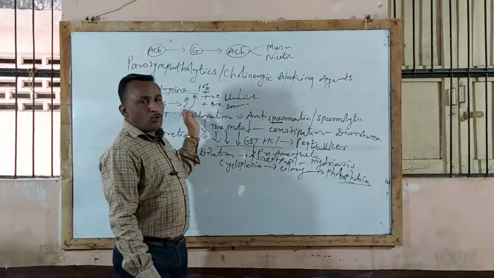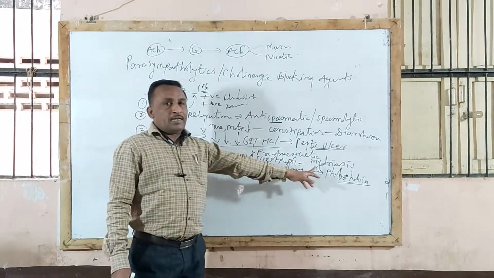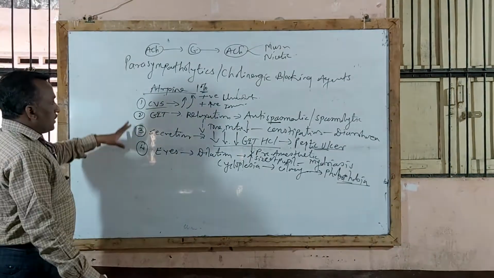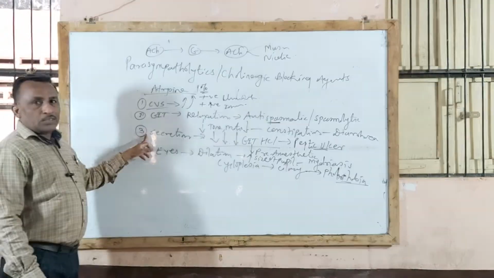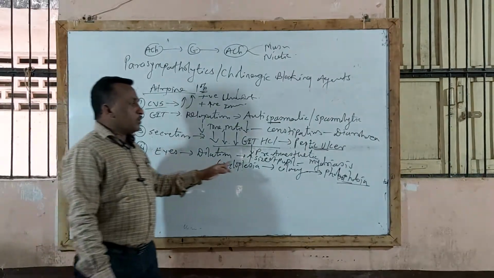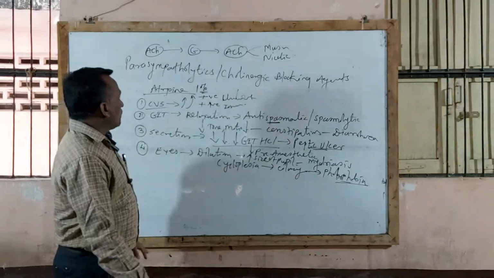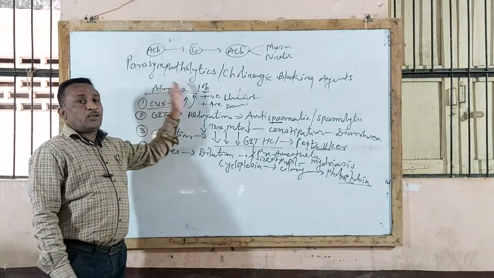Examples are atropine, homatropine, eucatropine. These all belong to the mydriatic category. In addition to this, these are the major actions: on the cardiovascular system, on GIT, on secretions, and also acting on the eyes. By acting on the eyes, it produces the photophobia effect, that is day blindness effect. So these are the different pharmacological actions of the drug atropine.